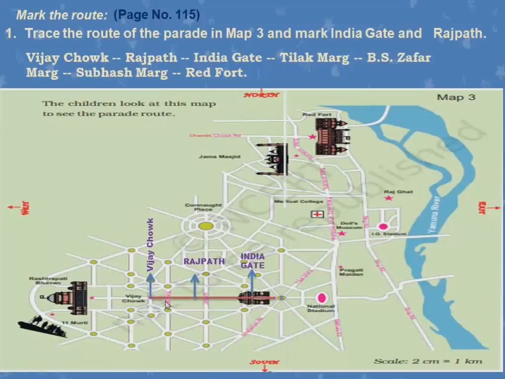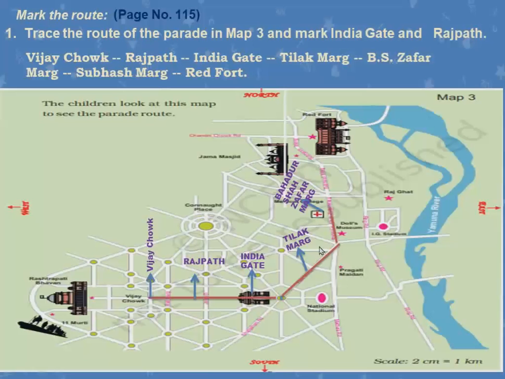From Vijay Chowk to Rajpath, Rajpath to India Gate, and then from India Gate, what is given for you? Tilak Marg. Which is Tilak Marg? This is Tilak Marg. Then the parade will go from that route, Tilak Marg. And then what is given? B.S. Zafar Marg. B.S. Zafar Marg means Bahadur Shah Zafar Marg. Okay children, what is B.S. Zafar Marg?